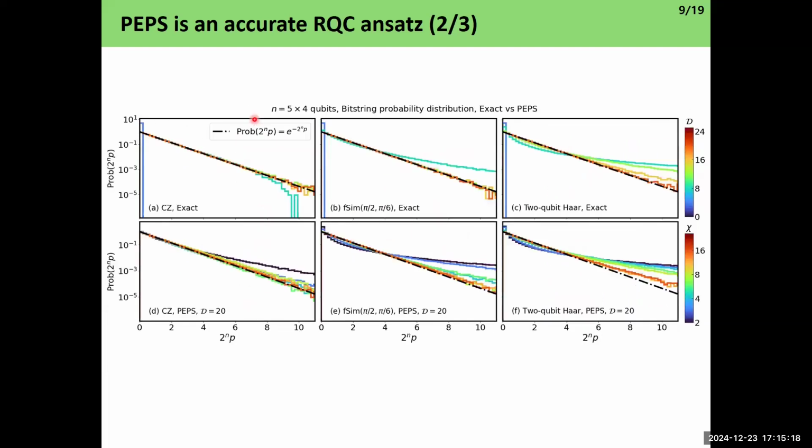Similarly for the bit-string probability distribution, as I already said, random quantum circuits have distributions close to the Porter-Thomas distribution, meaning this exponential decaying parameter defined as this dotted line. We can see that for both exact and PEPS simulations, the distribution converges to the Porter-Thomas distribution as the circuit depth grows and the simulation accuracy increases. This chi represents the bond dimension of tensor networks and the accuracy of the simulation results. So as the simulation becomes more accurate, the distribution converges down to the Porter-Thomas distribution, as it should.